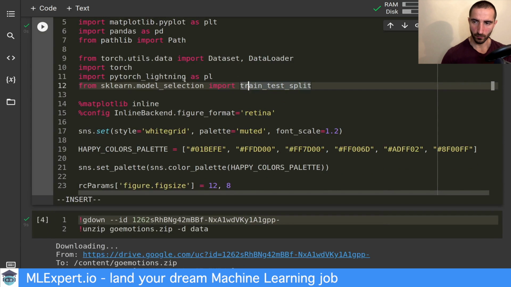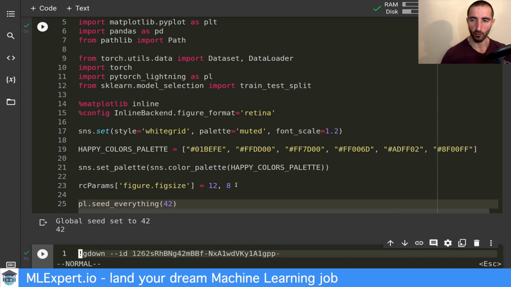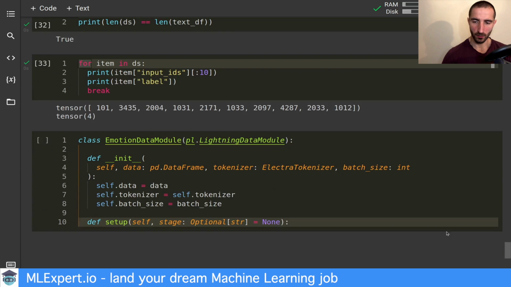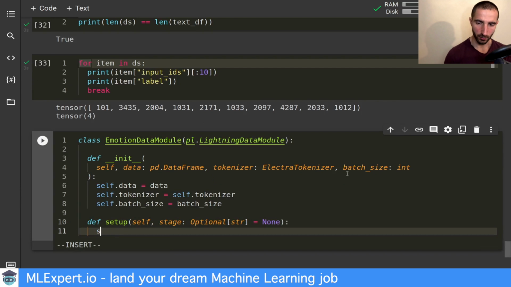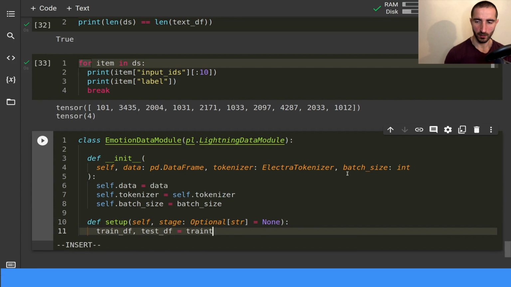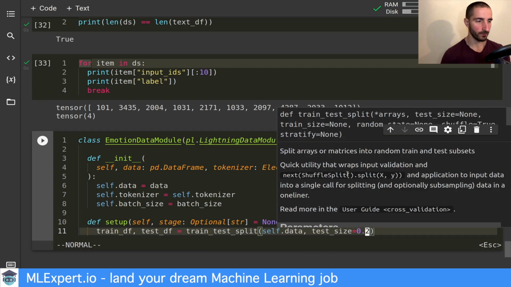And for this to be reproducible, I'm going to do pl.seed_everything to 42. So this will basically seed all the random numbers that we have. All right, so here I want to split the data into train and test. Train test split. So data, I want the test size to be 20%.